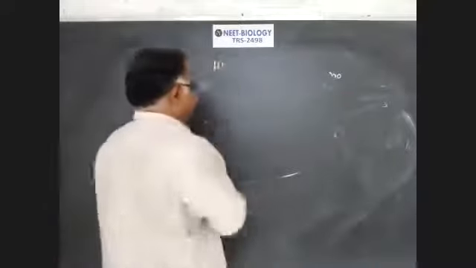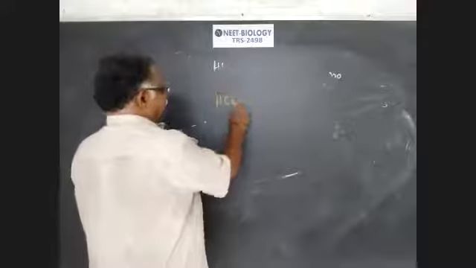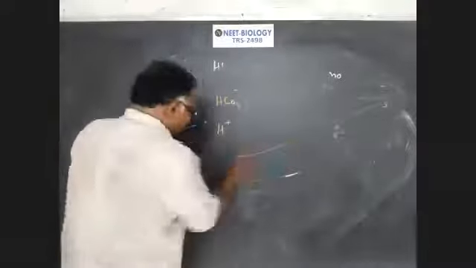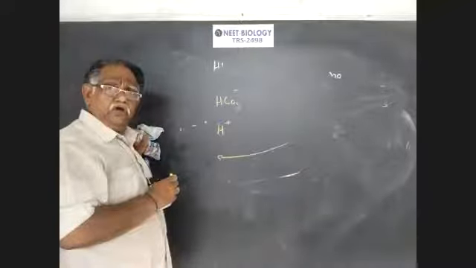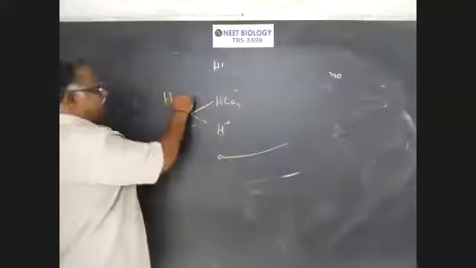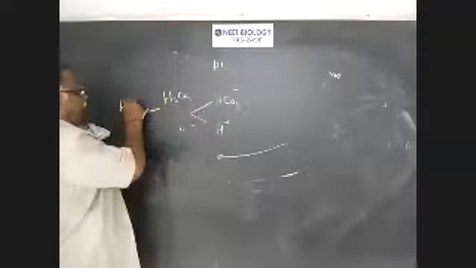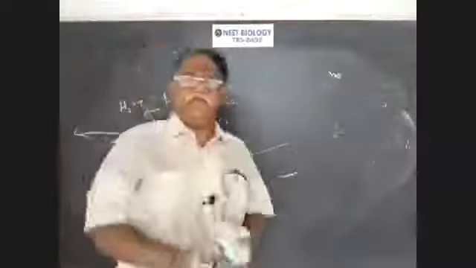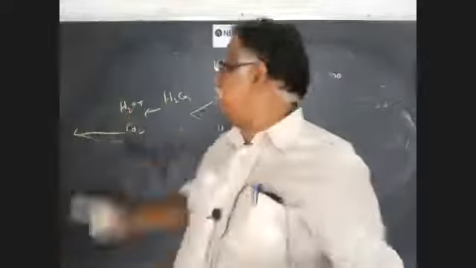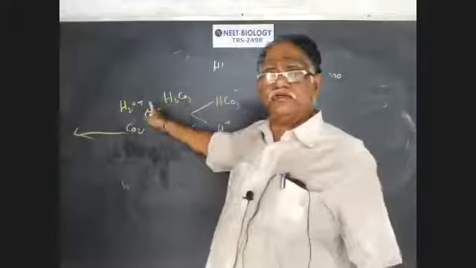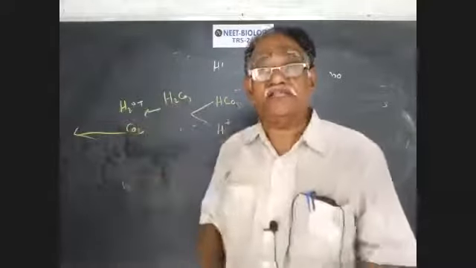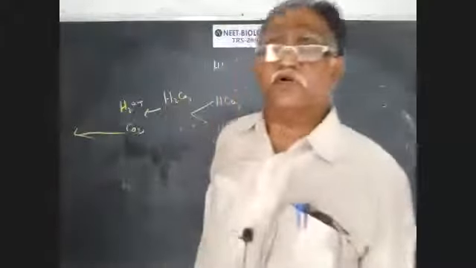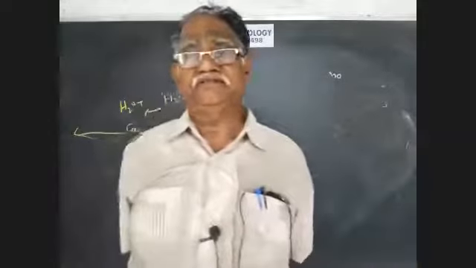You see, bicarbonate ions and hydrogen ions both reach the alveoli, where again they form carbonic acid and dissociate into H2O plus CO2. CO2 goes out from the alveoli. In pulmonary ventilation during expiration, the carbonic acid dissociates into water and carbon dioxide in the alveoli and carbon dioxide is released out. This is the process of the transportation of bicarbonates.